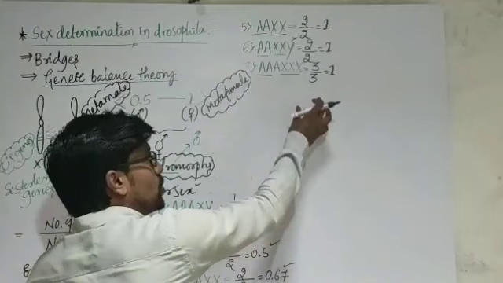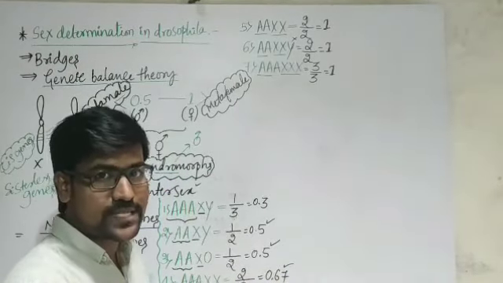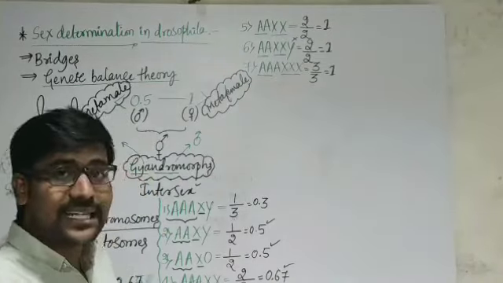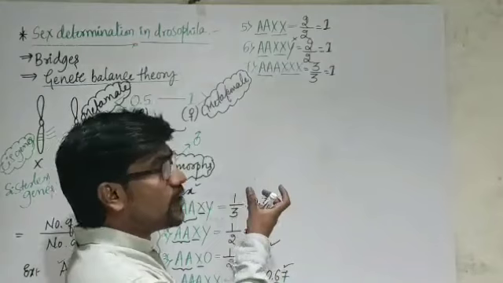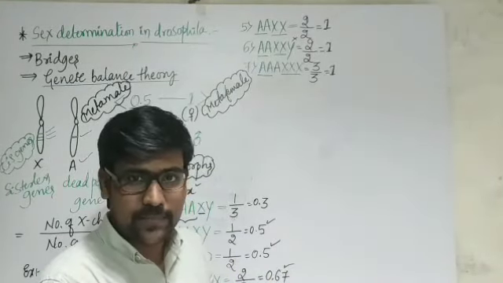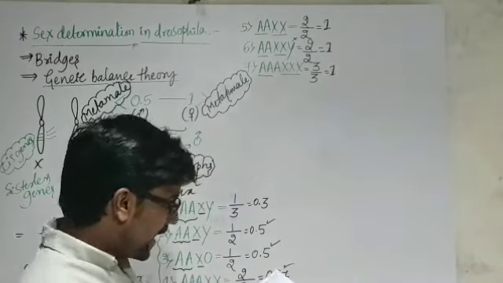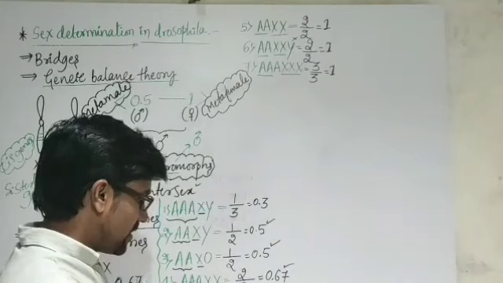But here usually we refer to it as a triploid female, because 3 X chromosomes are present. In the case of human beings, if the condition is like this, we call it a super female, and usually that super female will be sterile. And here this one is fertile in the case of Drosophila.